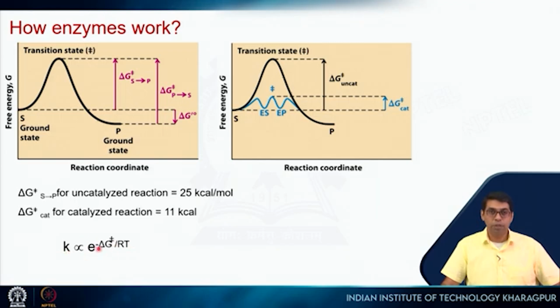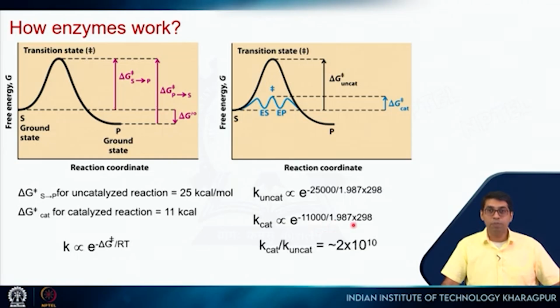Now we know that the rate is proportional to delta G like this. So I have removed all these constants because we are going to take a ratio. So we don't need that. So my k uncatalyzed is proportional to this. I am just plugging in the numbers. k catalyzed is this. So if I take the ratio, it turns out that k catalyzed over k uncatalyzed will be on the order of 10 to the power 10.